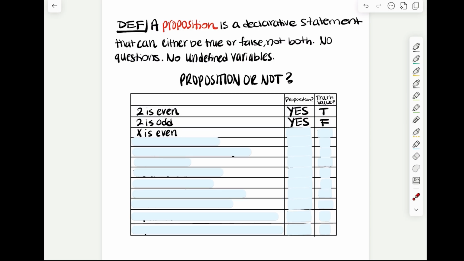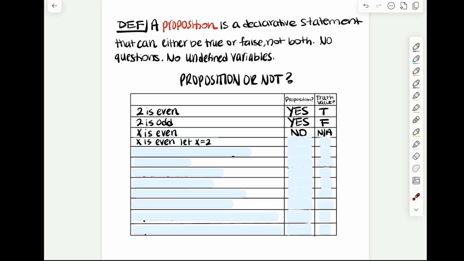What about x is even? You ask yourself, well, can x is even be either true or false? And you might say, yes, because x is an integer and integers can either be even or odd. But what if x was pizza? x is actually undefined, and because we don't really know what x is, we can't just assume it's a number. It could be pizza, it could be house. House is even, pizza is even does not make sense. There's no truth value for that. So it is not a proposition, and because of that, it has no truth value. It's not applicable. That's why I said when you see any undefined variables, it is not a proposition.